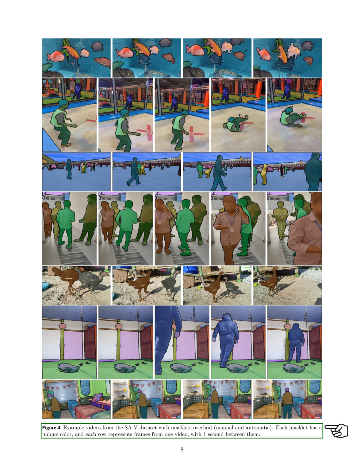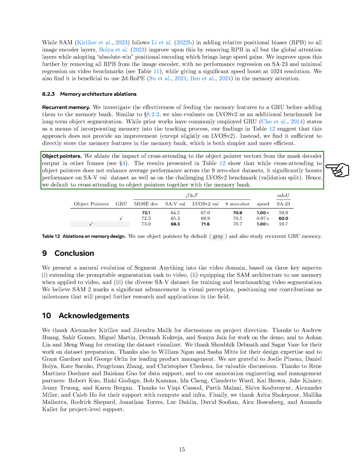Next, we investigate the effect of cross-attending to object pointer vectors derived from the mask decoder output in other frames. The results indicate that while cross-attending to object pointers does not improve average performance across 9 zero-shot datasets, it significantly enhances performance on the SAV validation dataset and the challenging LVOSV2 benchmark. Therefore, we decide to consistently use cross-attending to object pointers in conjunction with the memory bank.